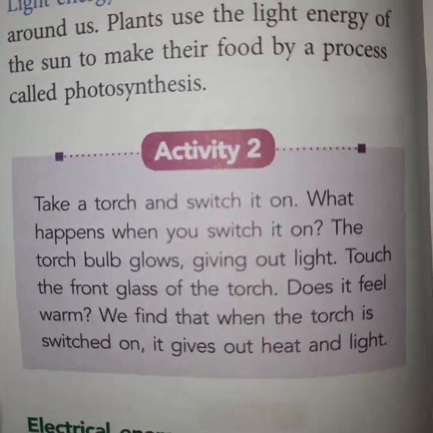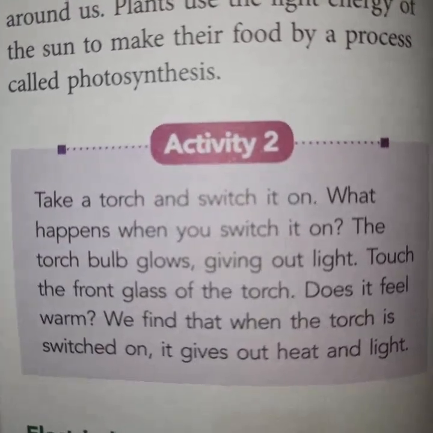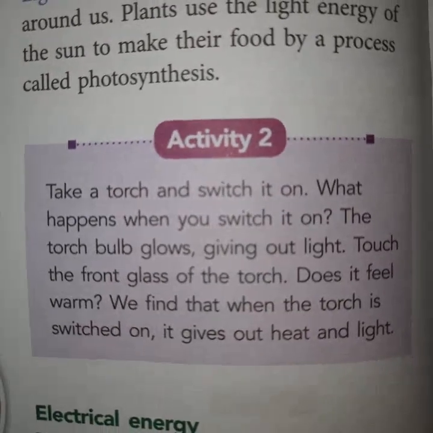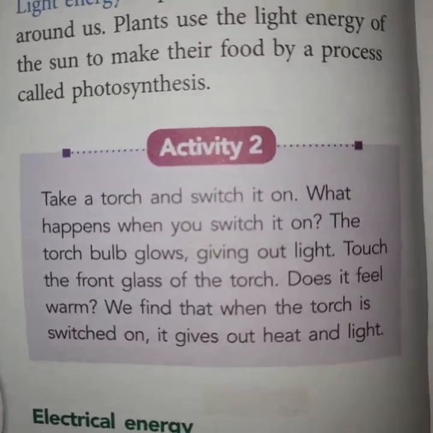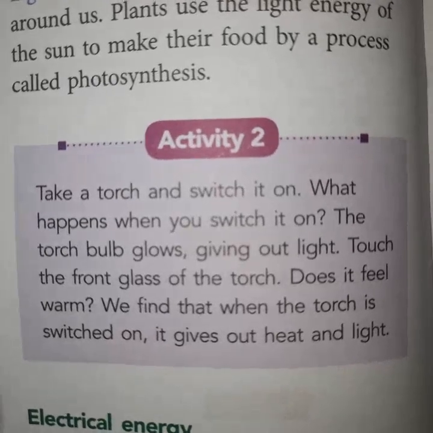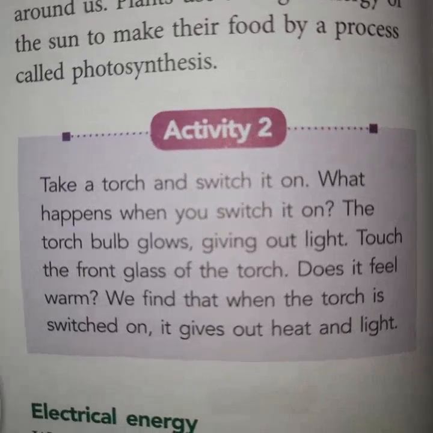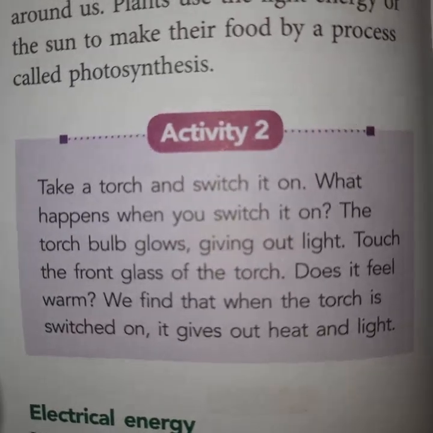Okay, so there are a number of cells in the torch, and those cells are the source of electrical energy. Some of the electrical energy is converted into light energy, and some is converted into heat energy.